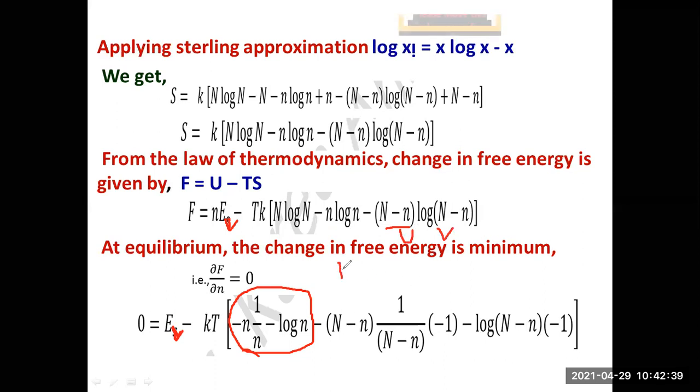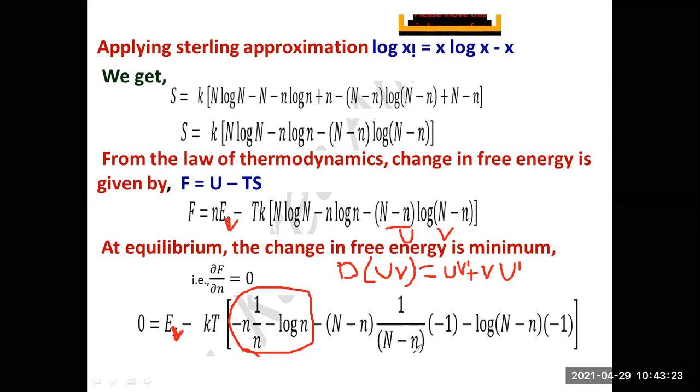So again, the same aspect here: differentiation of u into v. What it comes to at last is u v dash plus v u dash. Clear everybody? So u is capital N minus small n. For v dash, log x, instead of x we have capital N minus small n. So log x differentiated is 1 by x, and x means capital N minus small n.